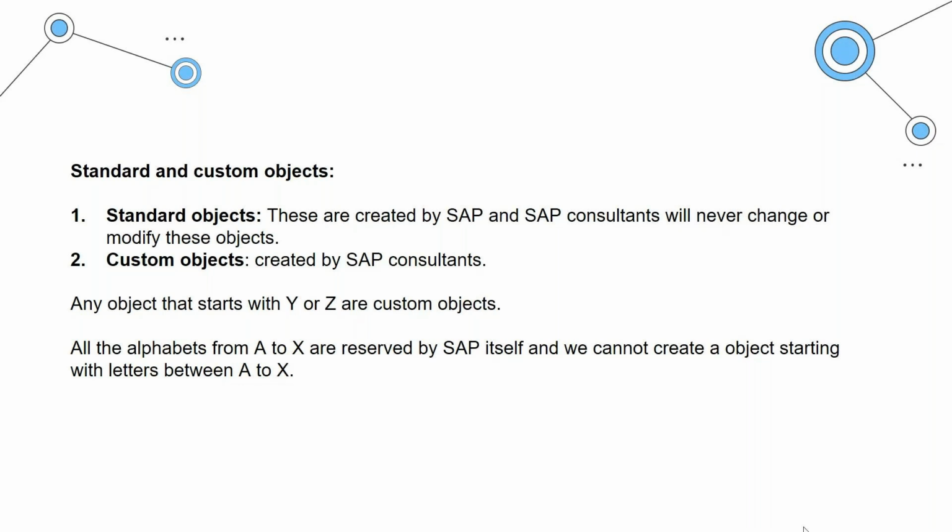Then identification of standard versus custom objects. Any object that is starting with Y or Z is called a custom object. Any object starting with a letter between A to X, A, B, C, D up until X, is a standard object, right?